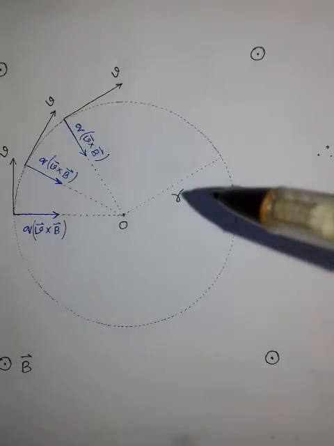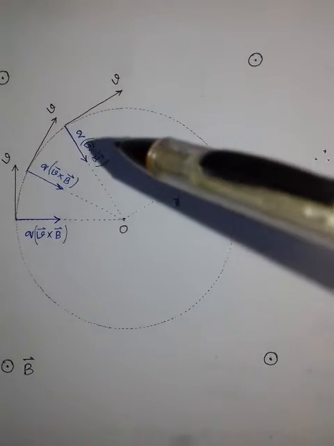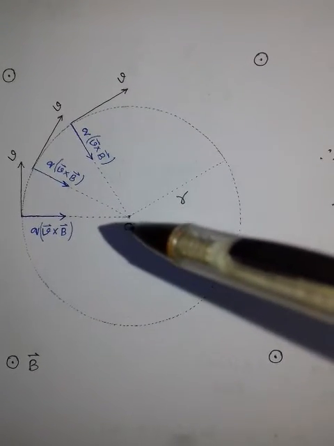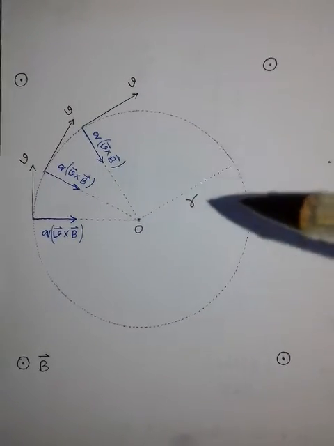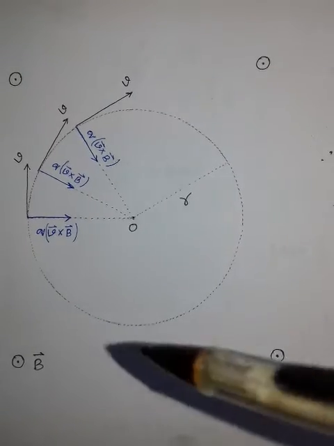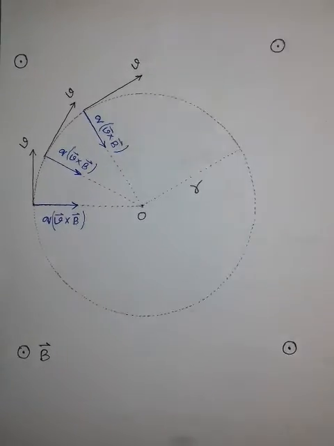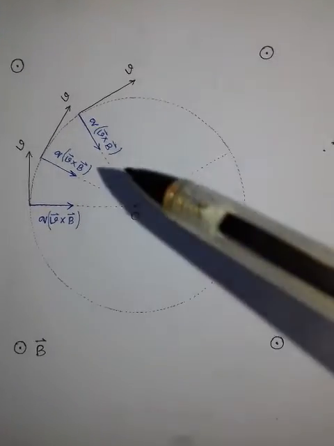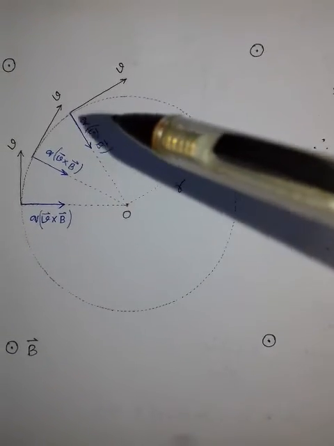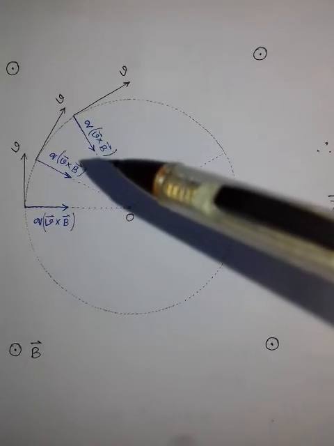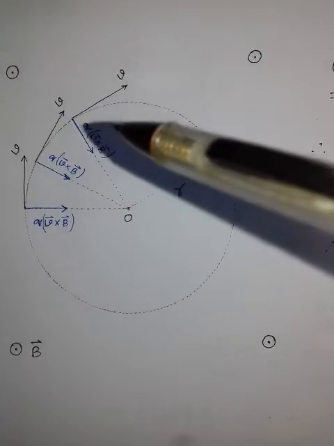Let the radius of this circular track be r. So the force q v cross B will act as the required centripetal force to move in this circular track. Now we are to find out the value of this force. The magnitude of this force is q v B times the sine of the angle between v and B. The angle between v and B is 90 degrees.